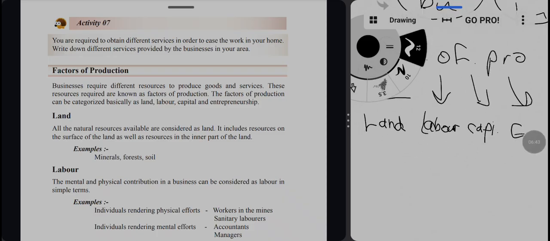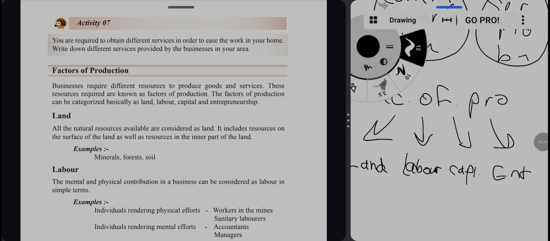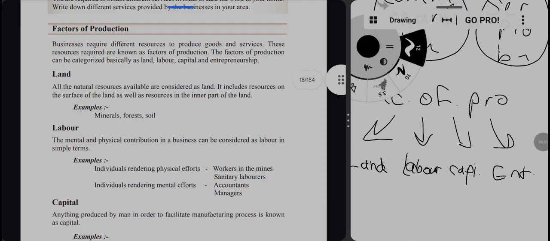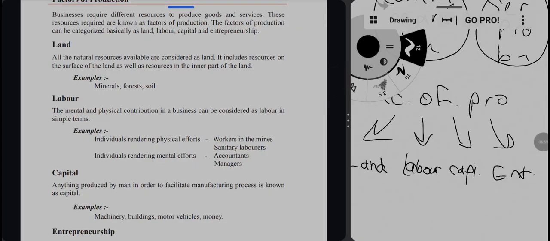Okay, so we will see the explanation or the meaning of these one by one. Okay, first one is land. What is called land? All the natural resources available are considered as land. For an example, if you take a bakery business, the land used to build that building comes under the land.